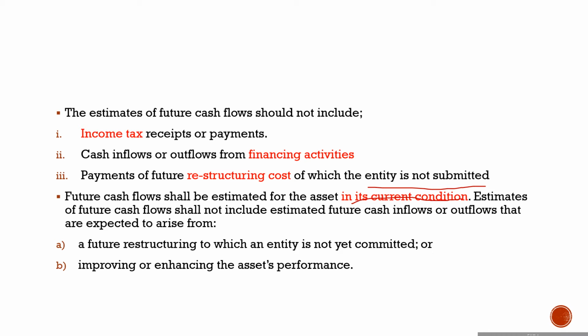And therefore, any future restructuring costs which an entity is not committed to, and any improving or enhancement of the asset performance, which result in an increase in future cash inflows, should not be considered here.